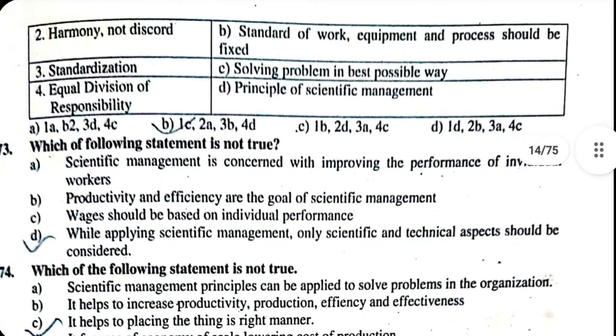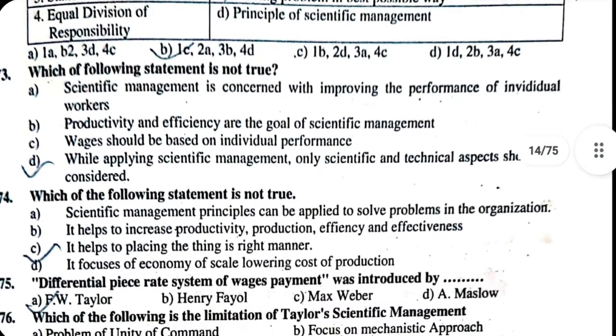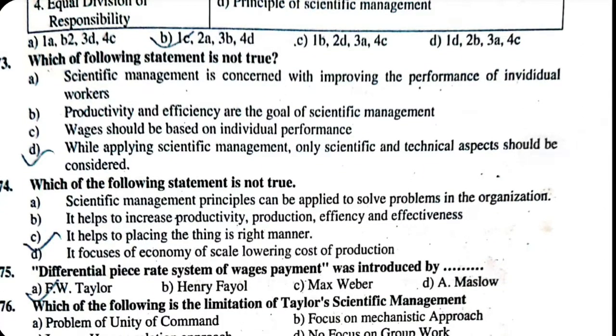73. Which of the following statements is not true? A. Scientific management is concerned with improving the performance of individual workers. B. Productivity and efficiency are goals of scientific management. C. Wages should be based on individual performance. D. While applying scientific management, only scientific and technical aspects should be considered. The correct answer is D, which is not true.